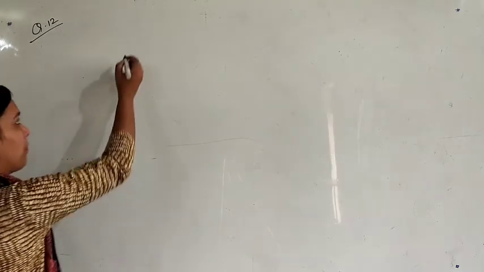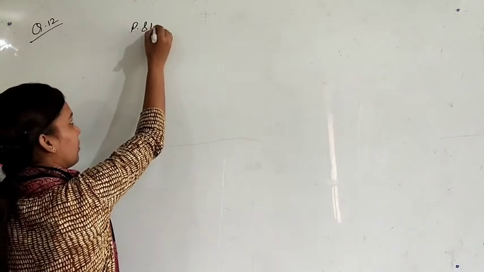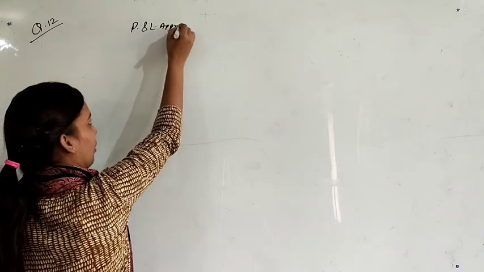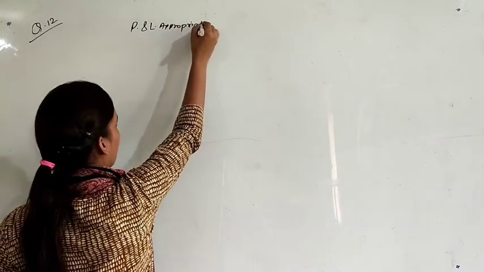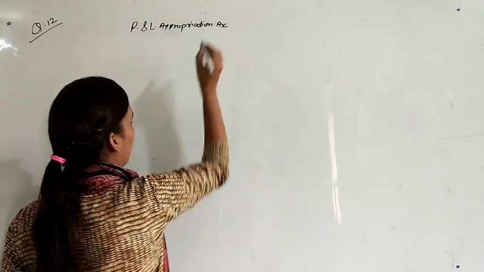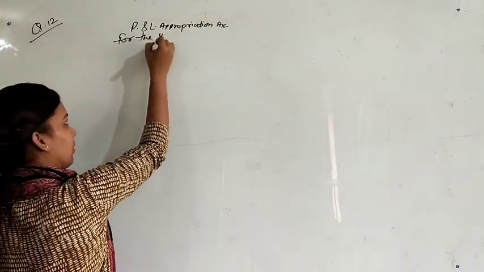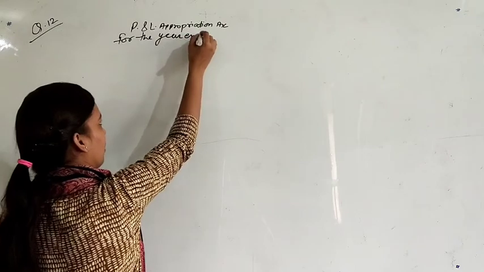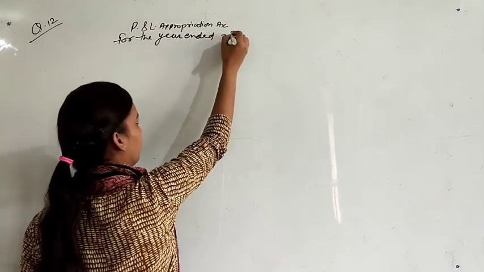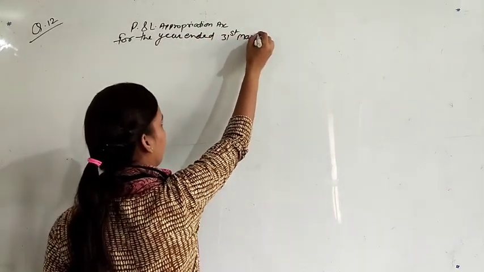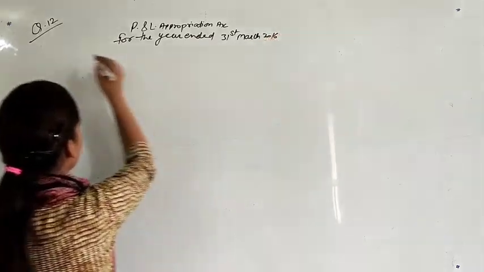So let's start with the P&L appropriation account first. P&L appropriation account for the year ended 31st March 2016.